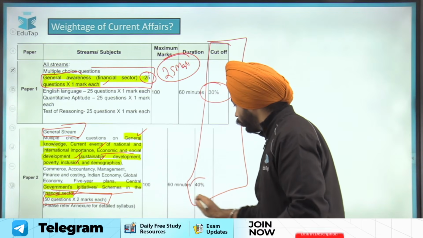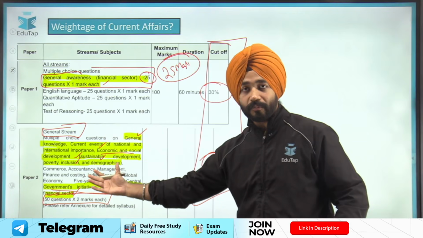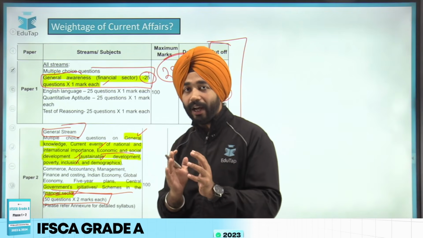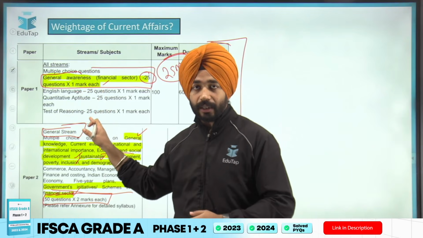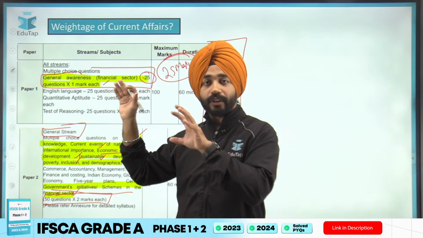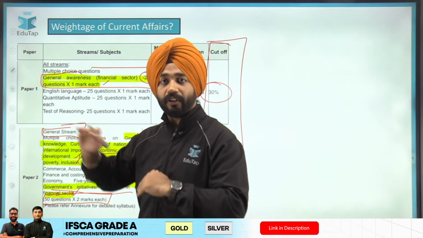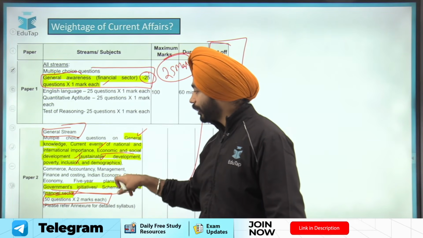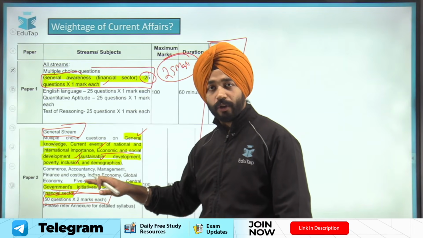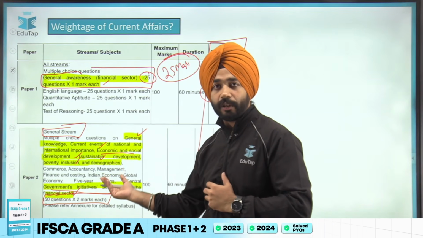In the second paper, you have to get overall 40 marks out of the whole paper, which means you now have to approach current affairs in such a way. If you are good in QRE or you are very good in QRE, then, guys, your QRE should be given higher priority. Current affairs can be given low priority even for phase 1 paper. If you are really good in topics like commerce, accountancy, management, finance, economics, you are good. I would say here, if you are redoing current affairs, because here the current affairs will play a prominent role.